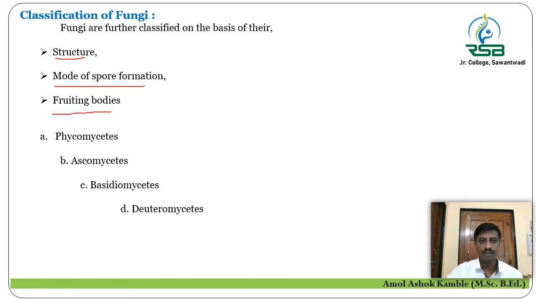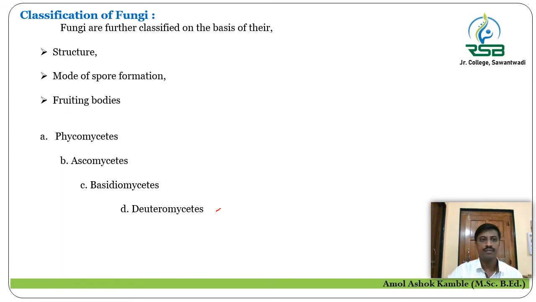Nature of fruiting body हे तीन महत्वाचे पॉइंट्स आहेत. स्ट्रक्चर असेल, स्पोर फॉर्मेशनचा मोड असेल, फ्रुटिंग बॉडीचं नेचर असेल, in the groups like Phycomycetes, Ascomycetes, Basidiomycetes and Deuteromycetes. हे चारही ग्रुप वन बाय वन आपल्याला स्टडी करायचे आहेत. Phycomycetes, Ascomycetes and Deuteromycetes, it is the further classification of fungi on the basis of their structure, mode of spore formation and the fruiting bodies.